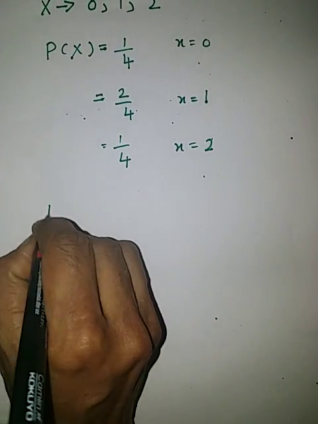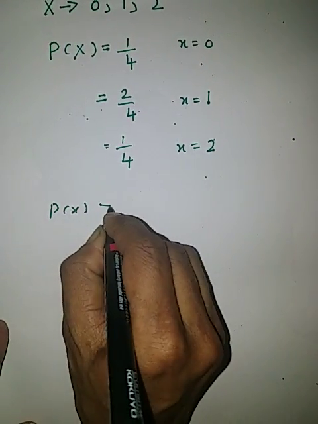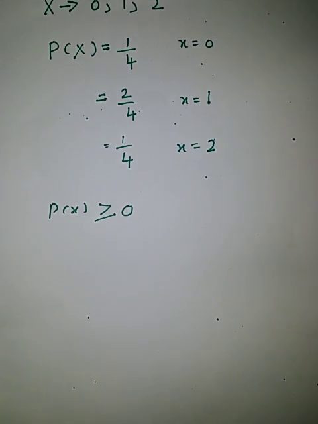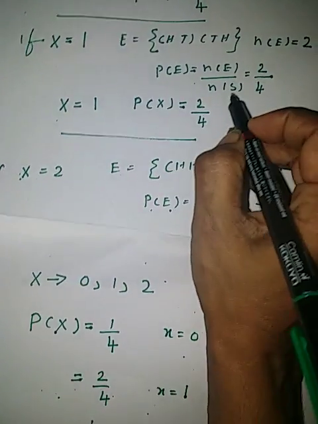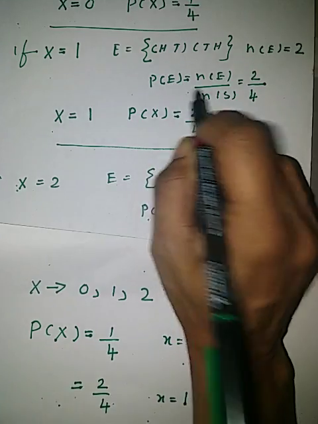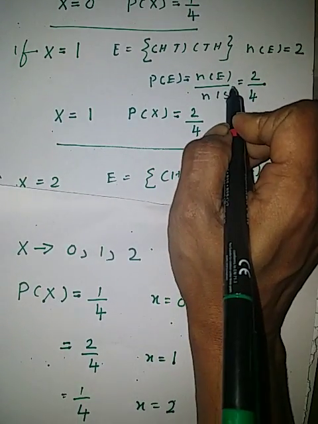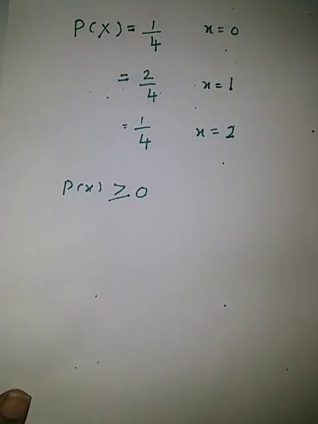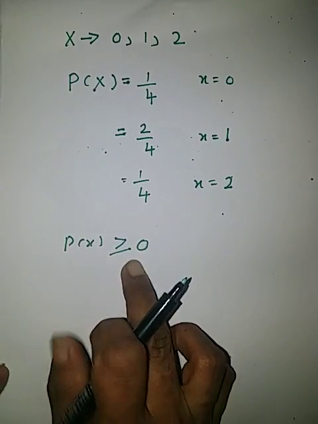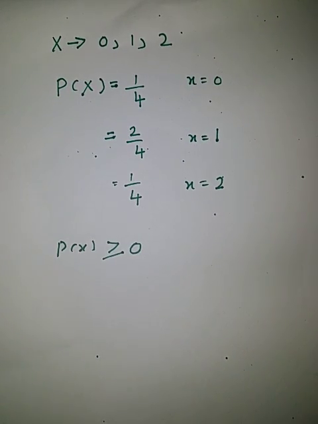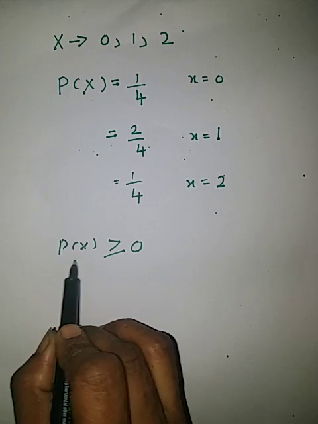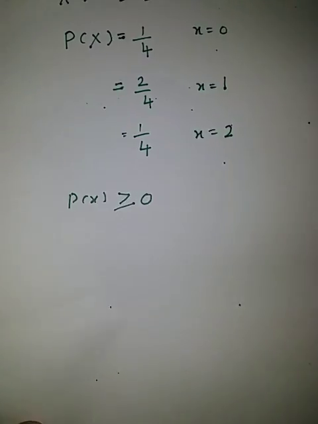So probability of x always will be positive or 0. If number of E is 0, probability is 0. If number of E is positive, probability is positive. So probability mass function never can be negative. Always probability mass function will be greater than or equal to 0.